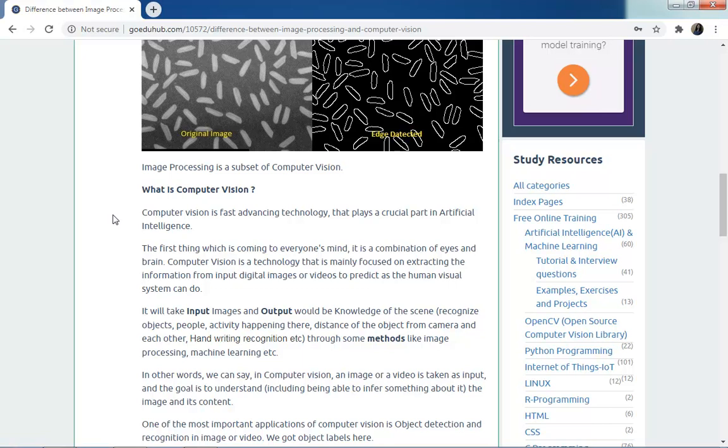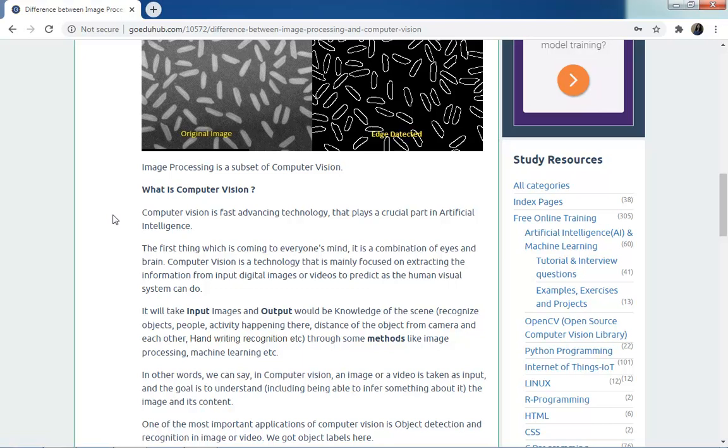The output would be the knowledge of the scene. We can recognize objects, people, activity happening there, or find the distance of the objects from the camera. Another example is handwriting recognition, all these things.